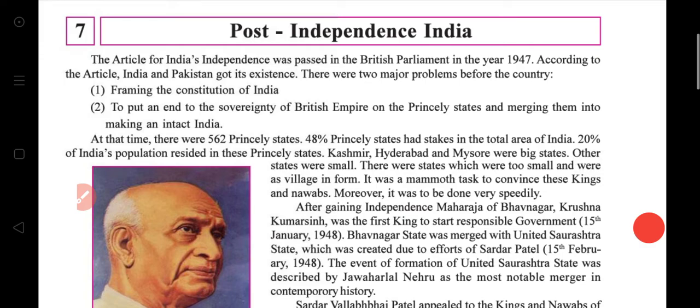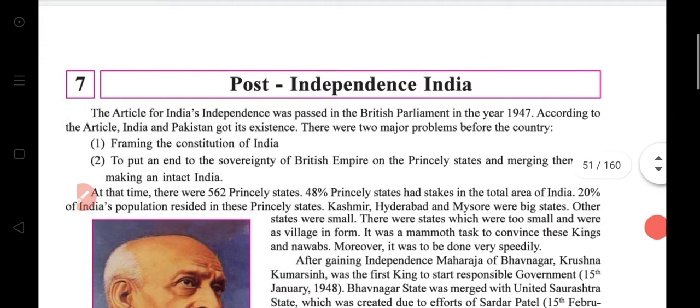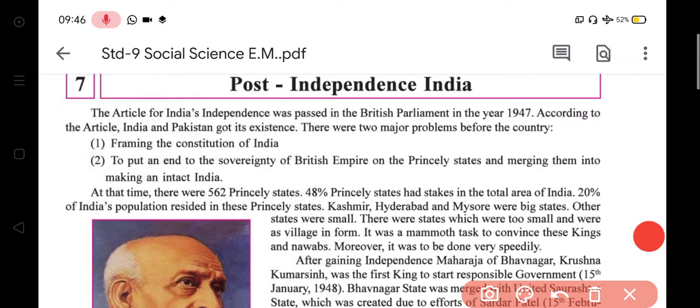Okay, underline please: 562 princely states, 48% of the total area of India, then 20% of India's population resided in those princely states. Then Hyderabad, Kashmir and Mysore were big states. Okay, please underline this.